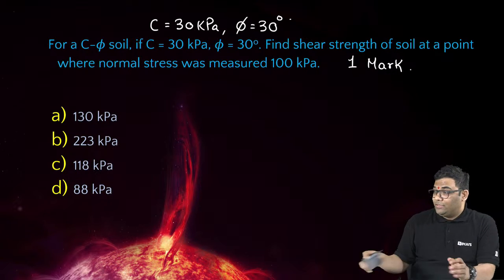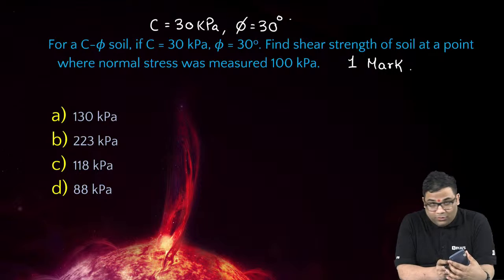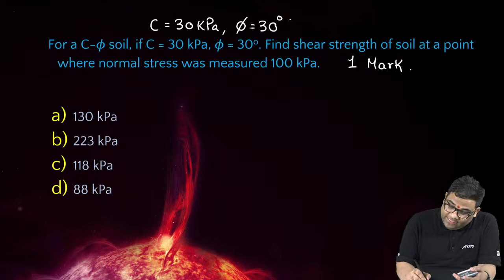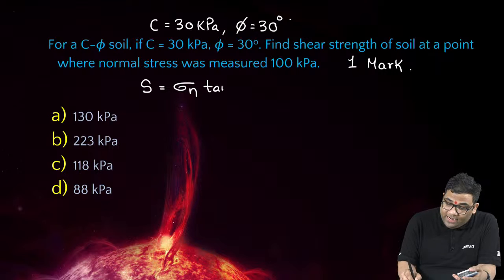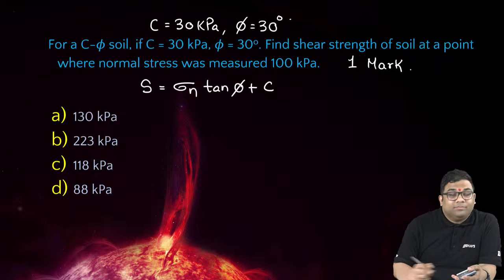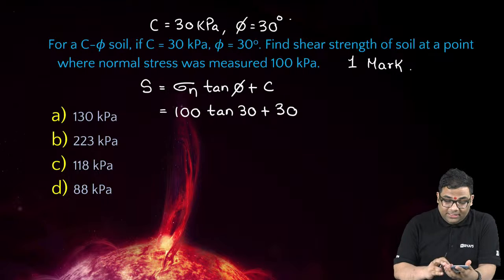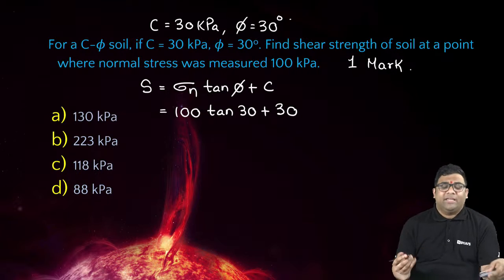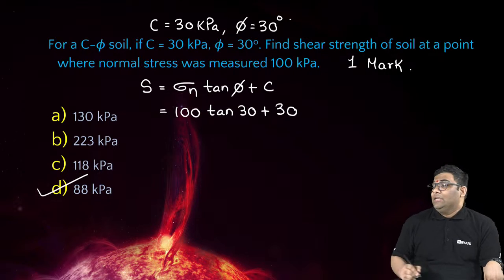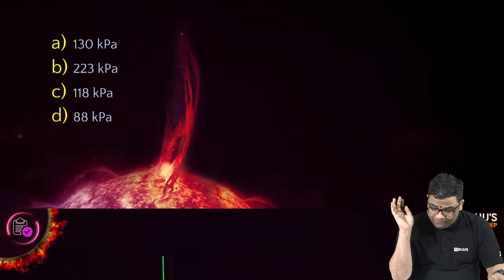Let me also solve this. 88. Okay, very good. So you see the shear strength equation is the normal stress times tan phi plus C. Normal stress is given as 100, then tan 30 plus C is given again as 30. So tan 30 multiplied by 100 plus 30, I am getting 87.73, close to 88. Very basic questions.